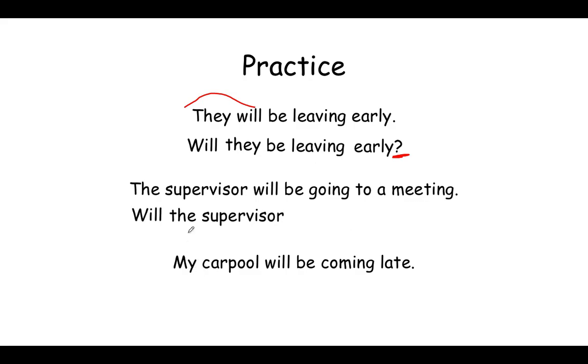Will the supervisor be going to a meeting? That's how we make it a question. We put will all the way at the beginning because the supervisor is who we are talking about. Even though it's two different words, it is talking about who it is that we're talking about.